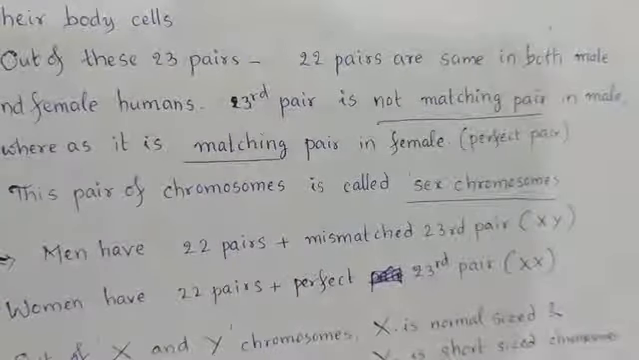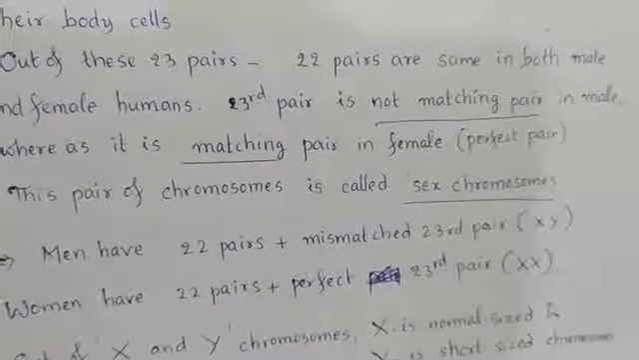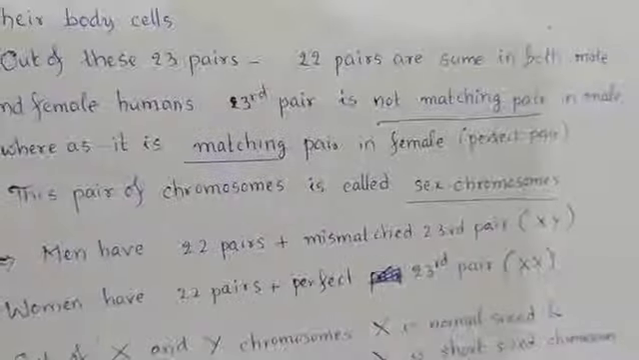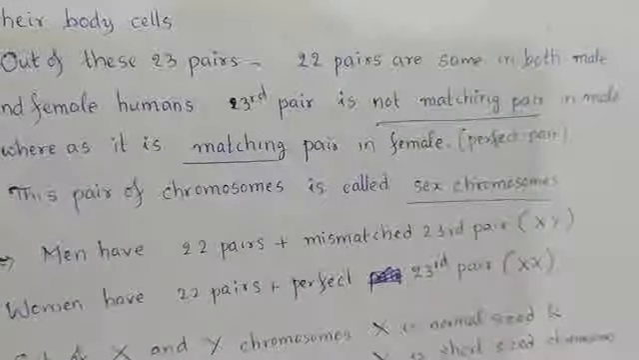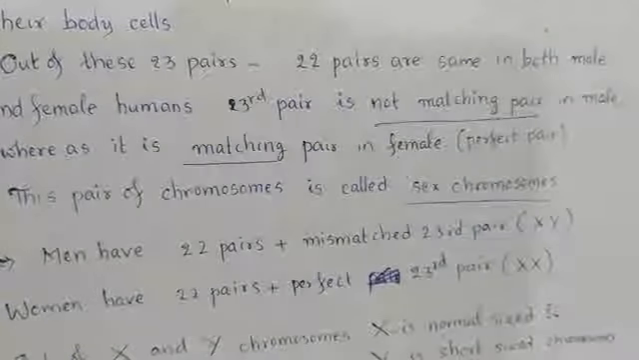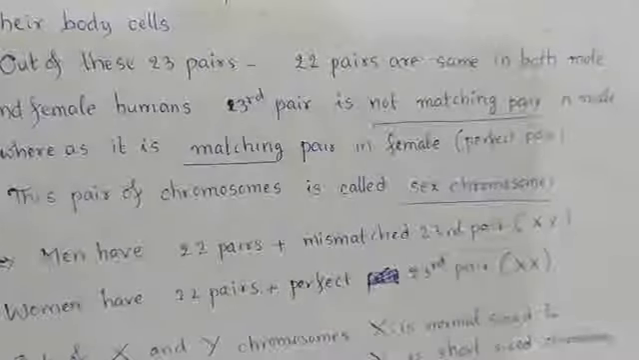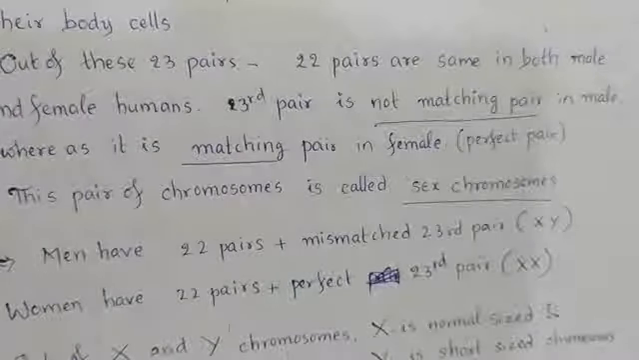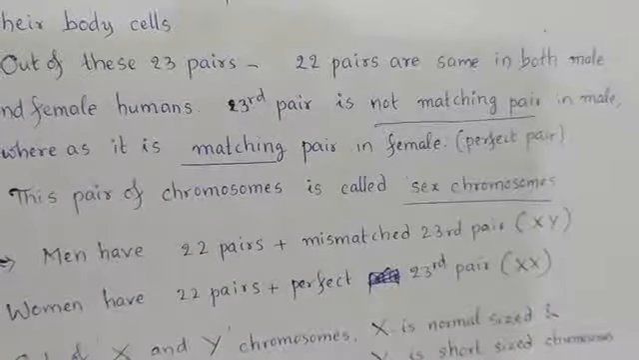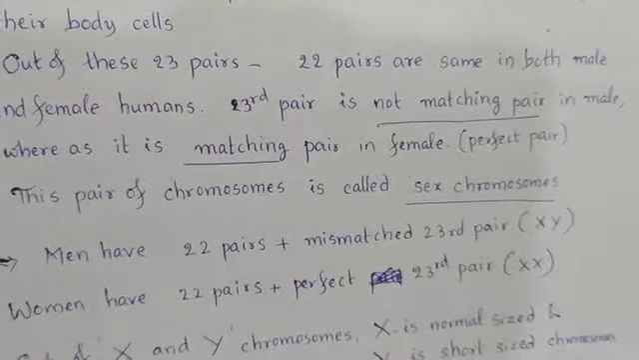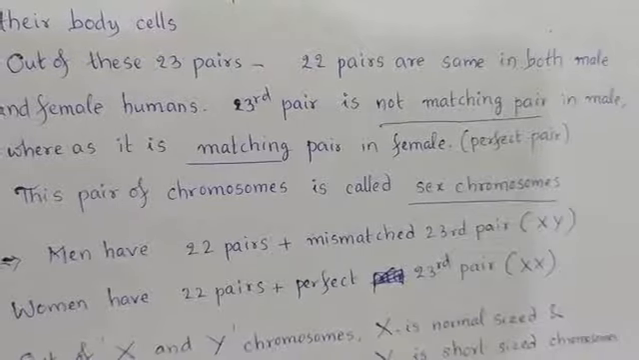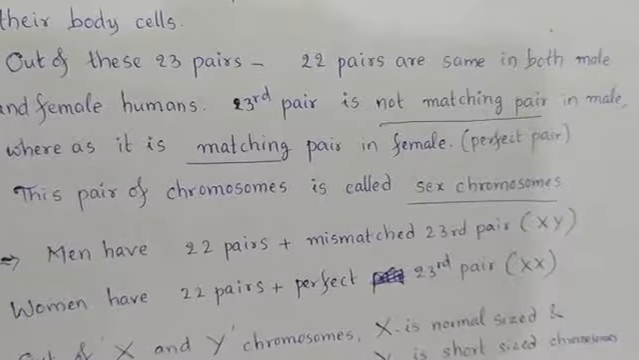Men have 22 pairs plus a mismatched 23rd pair. And what chromosomes are present in this mismatched 23rd pair in men? X and Y. Why are we writing X and Y? In order to show the mismatching. X and Y are not the same. They are not matching with each other. Either X and X can match or Y and Y can match. But X and Y, how can they match? They cannot match with each other. So in order to represent the mismatching pair, we are using XY.